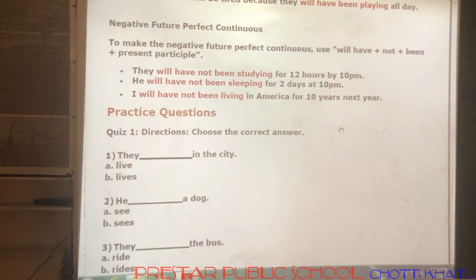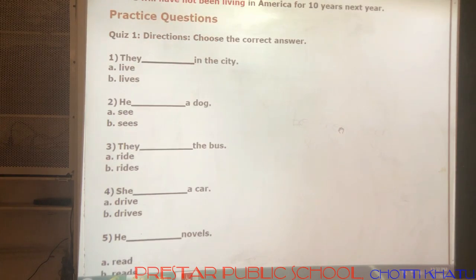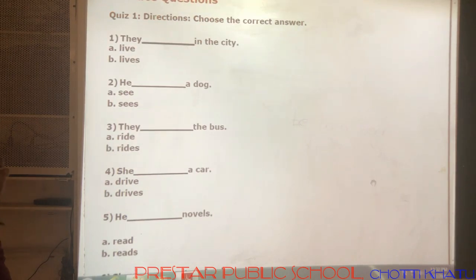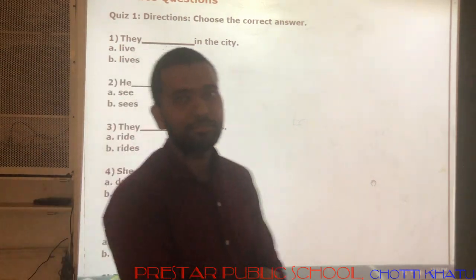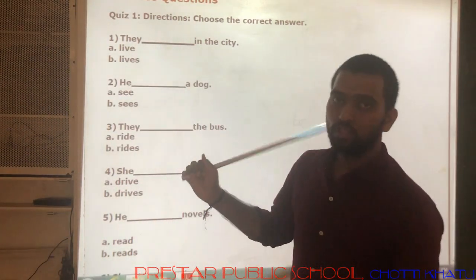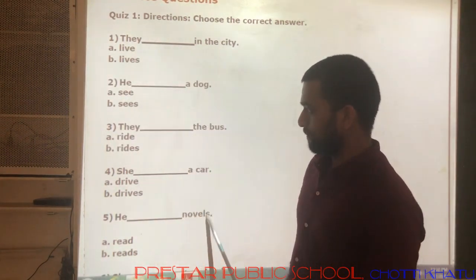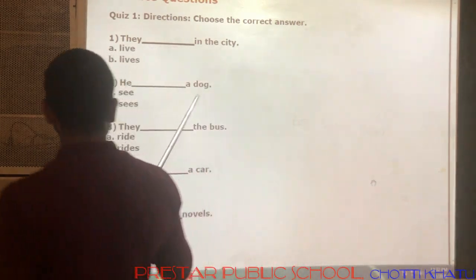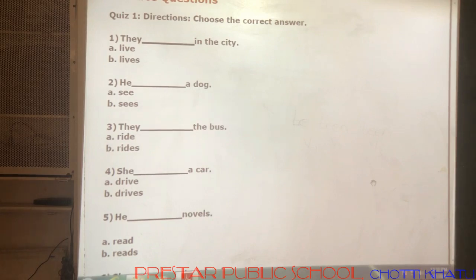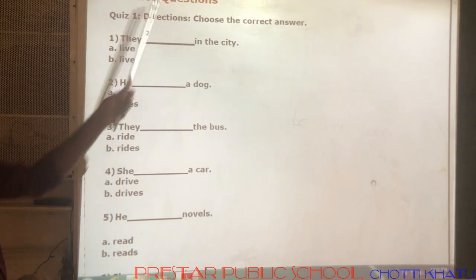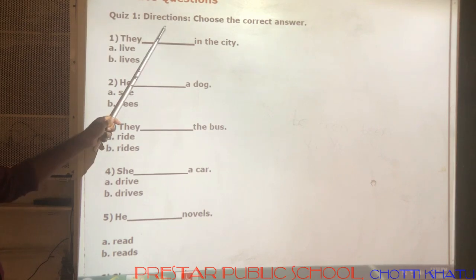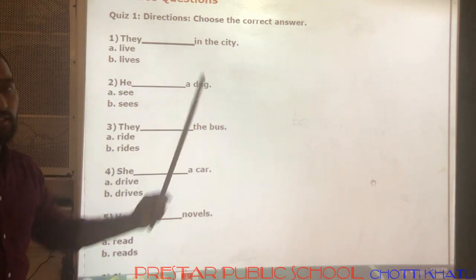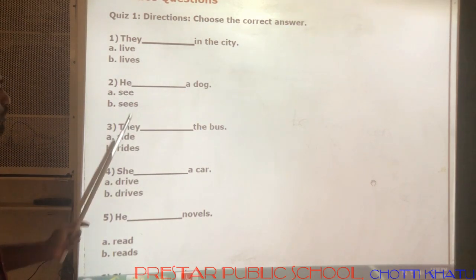Now there are some practice questions which are based on all types of tenses, how the verb varies in different types of tenses, along with the options given. Let us discuss now. Let me see who will say the correct answer. First quiz, directions are given: choose the correct answer. There are 2 options given. Out of 2, you need to choose the correct one.